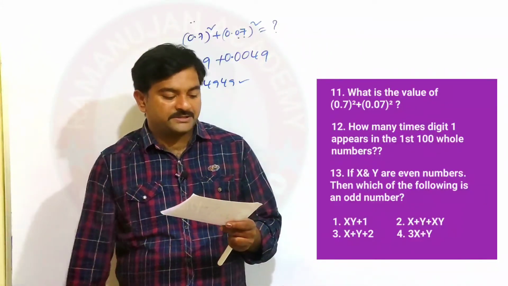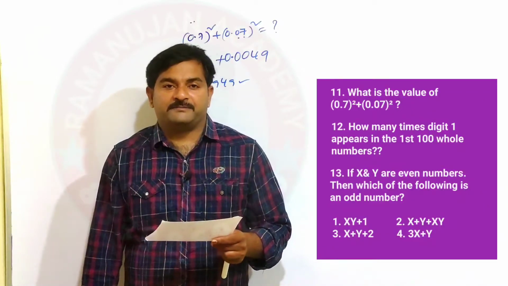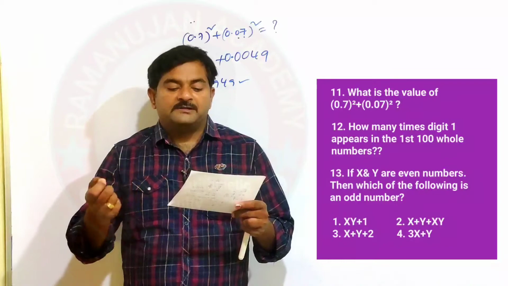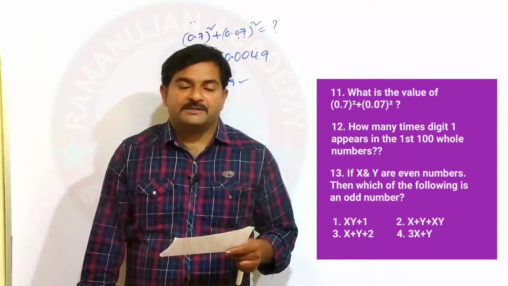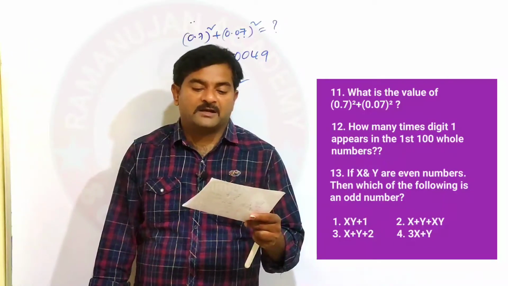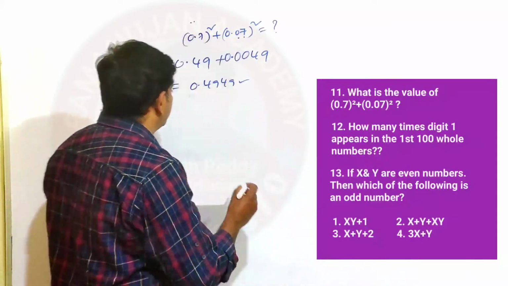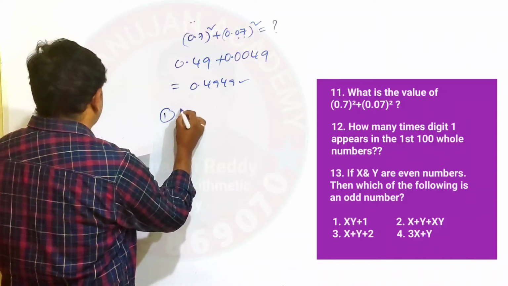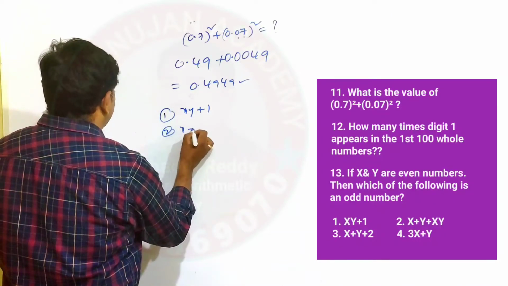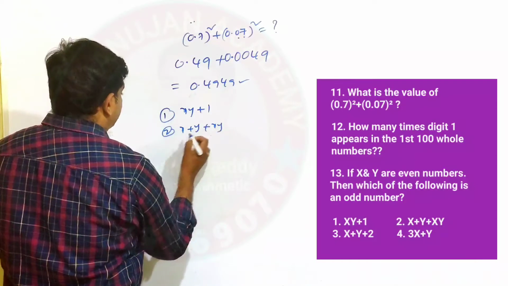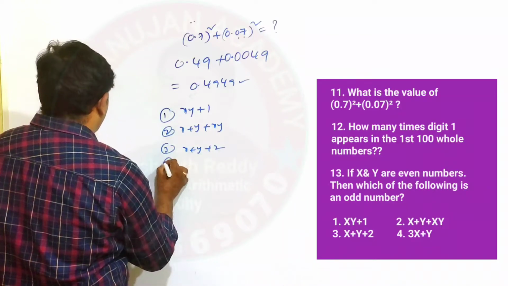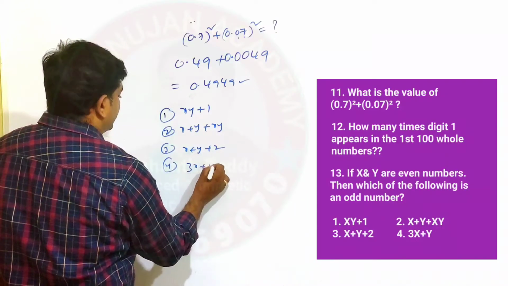Now your next question is, if x and y are even numbers, then which of the following is an odd number? So x and y are both even numbers. He asked to find which of the following are odd numbers. If you focus on the options, your first option is xy plus 1, your second option is x plus y plus xy, your third option is x plus y plus 2, and your fourth option is 3x plus y.